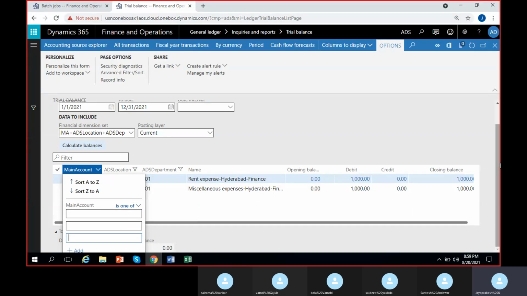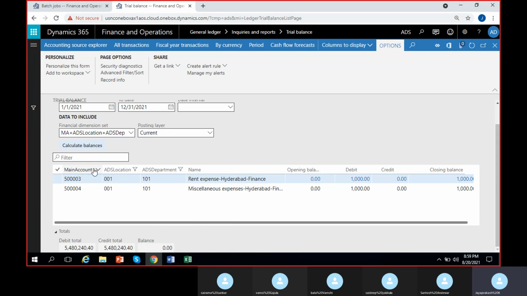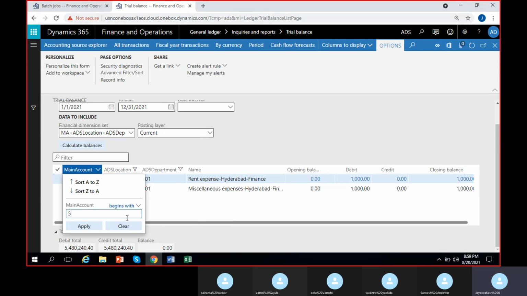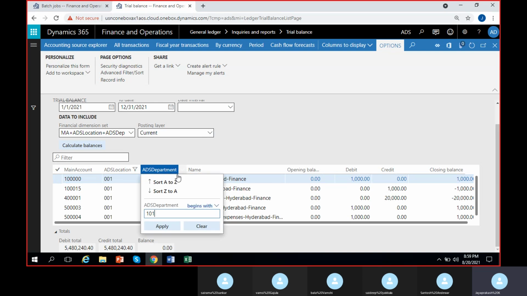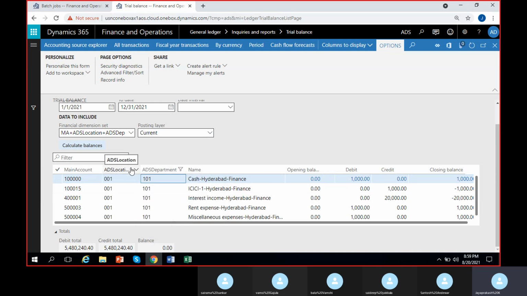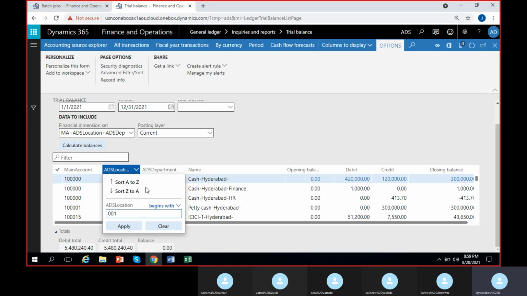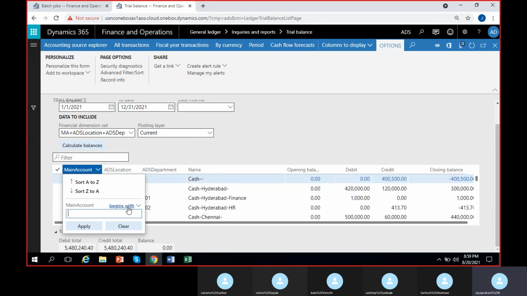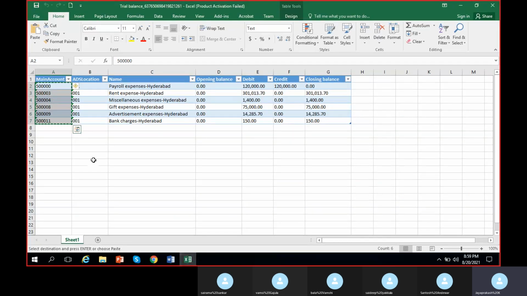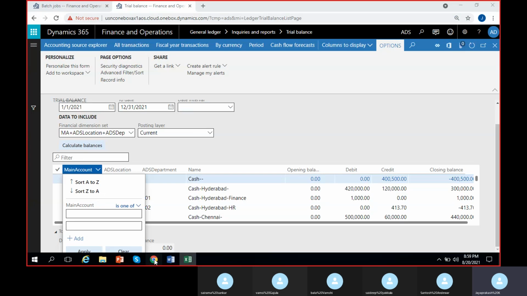in Dynamics. I'll just click here and remove all these filters first, just to show you. I'll also remove these filters as well. Clear, and I'll clear this filter also. I'll show you the one-off filter. Now I'll click here, select one-off, and here I selected this data, right? I'm copying all the accounts I have in the Excel. So I can go back to Dynamics and just paste it.